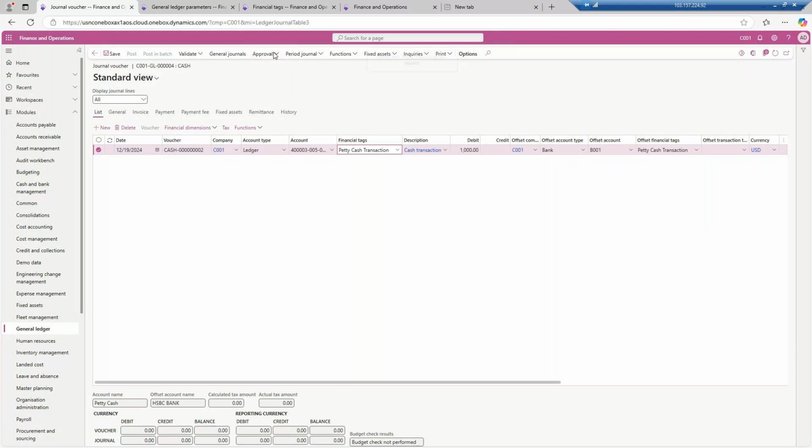Just a minute. We will go back to the approvals and click on the approve button, and my posting will be enabled. I will post it now. If there is any error, the system will give me the error here only.